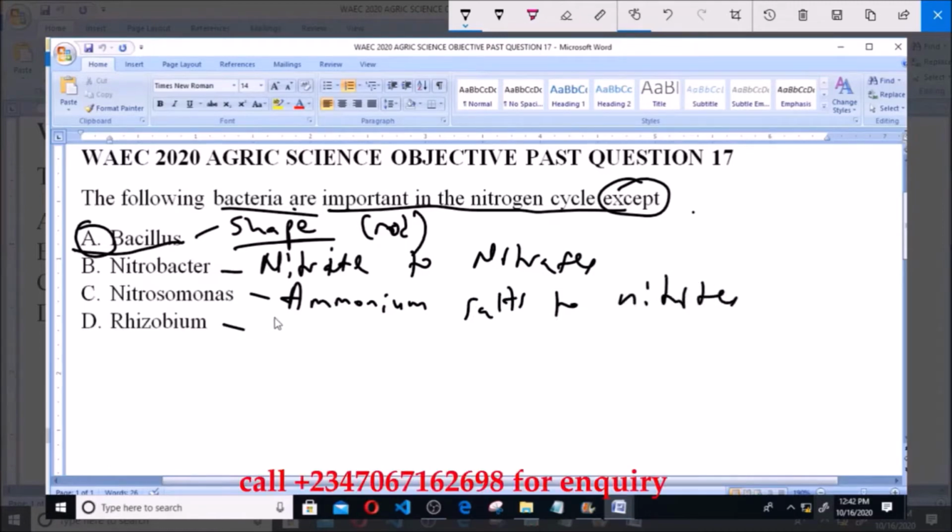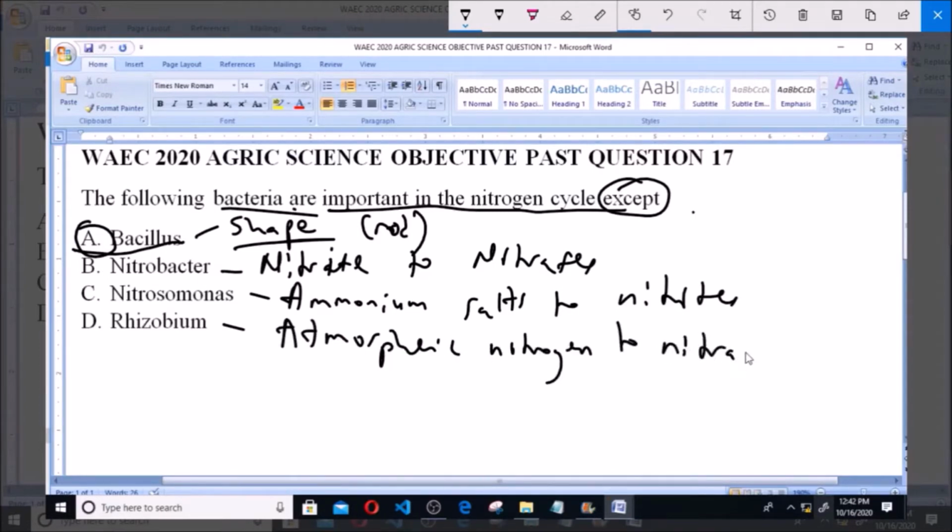And option D says Rhizobium, which converts atmospheric nitrogen to nitrate. So these are the functions of these three bacteria. As you can see, they perform these functions in the nitrogen cycle and hence they are important to the nitrogen cycle apart from Bacillus. So option A, Bacillus, is the correct answer to this question.